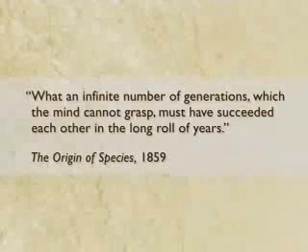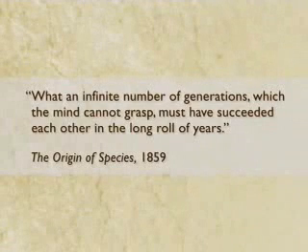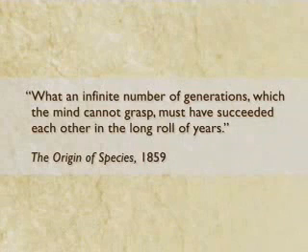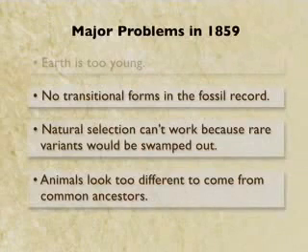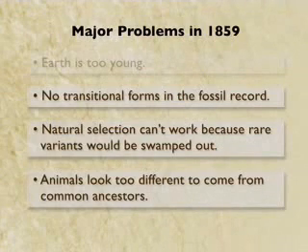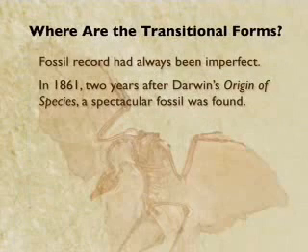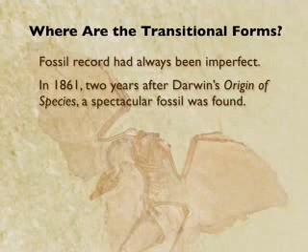So when Darwin said that an infinite number of generations, which the mind can't grasp, must have succeeded each other in the long roll of years, he was even more right than he thought at the time. Okay, how about the fossil record? Well, the fossil record has always been imperfect. Darwin worried about this in the Origin.